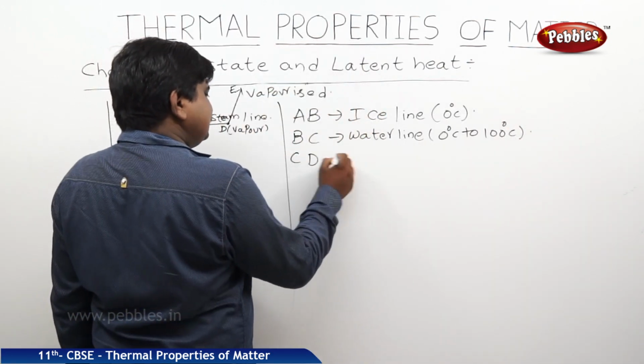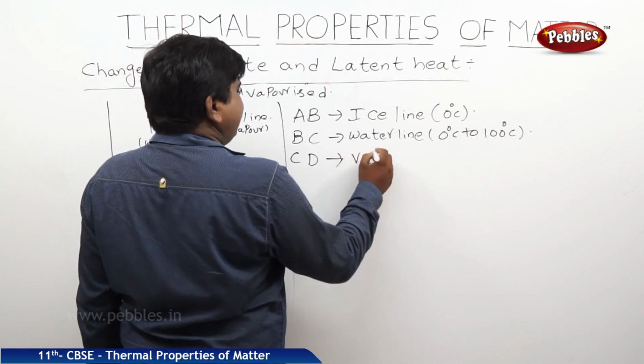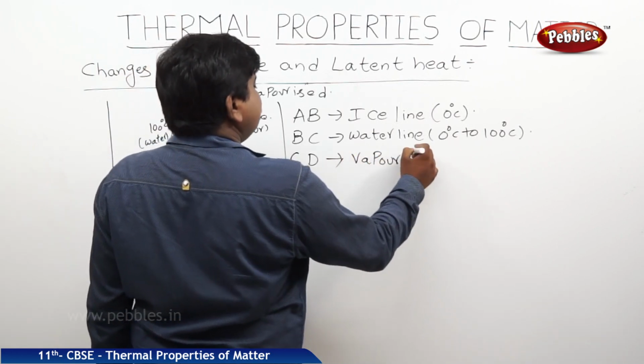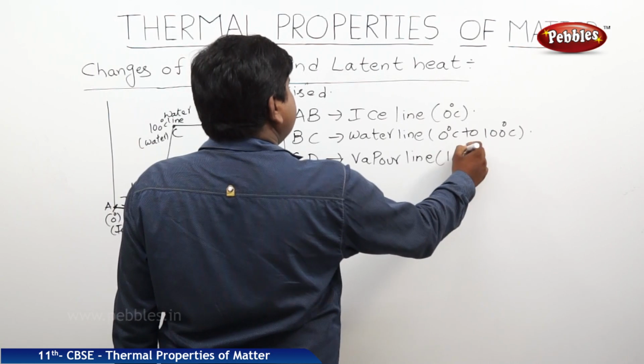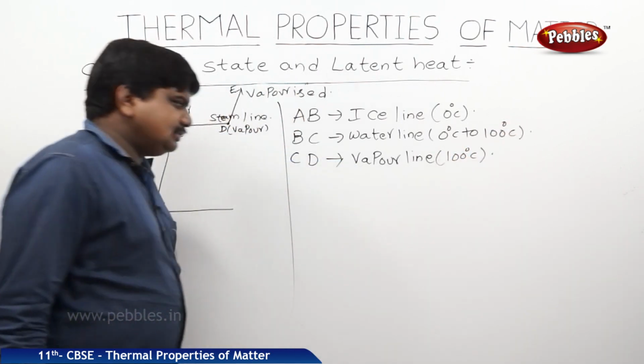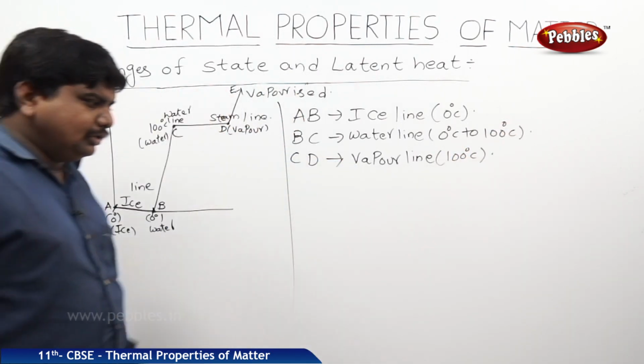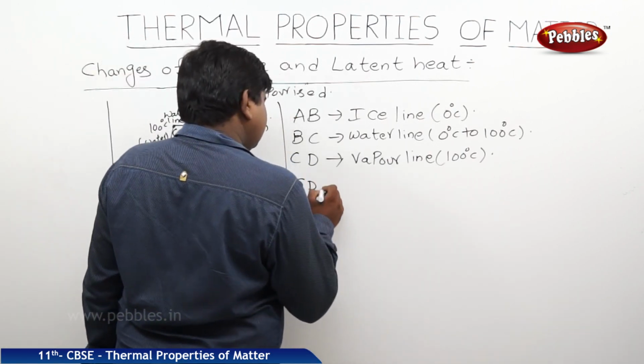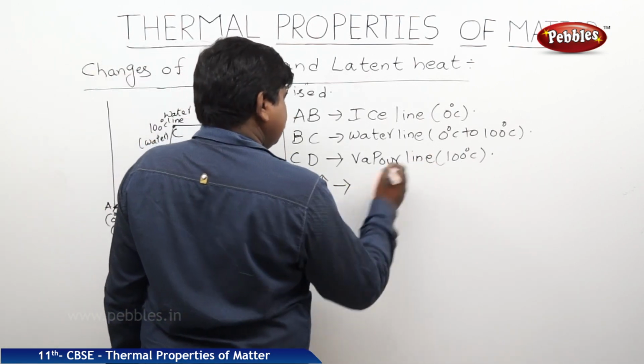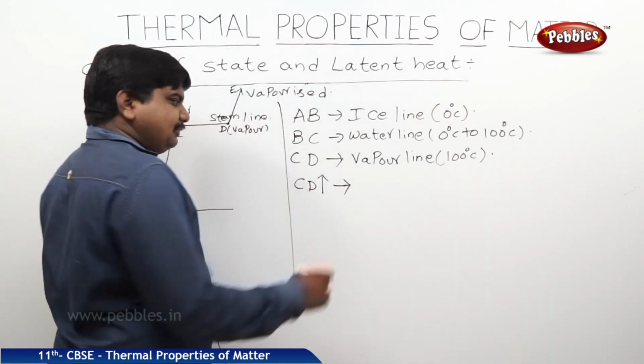C to D is the vapor line, exactly at 100 degrees Celsius. The CD above is vaporized.